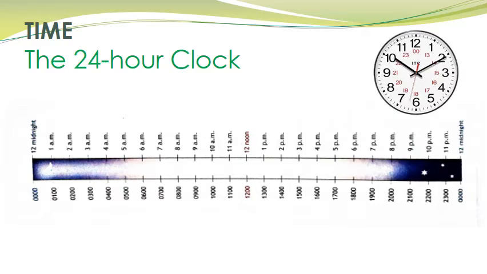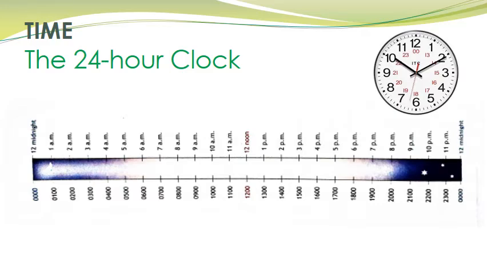And then after 12 midnight, it comes 1 a.m. in the 12-hour clock, which is written as 0100 hour in the 24-hour clock. In the same way, 2 a.m. is written as 0200 hour, and 3 a.m. is written as 0300 hour.